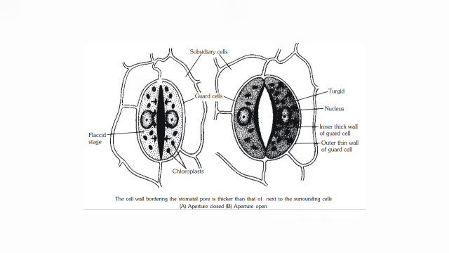Let's check the diagrammatic representation: the cell wall bordering the stomatal pore is thicker than that next to the surrounding cells. Here A is the aperture closed diagram, B is the aperture open diagram. Let's check this diagram carefully for your better understanding.